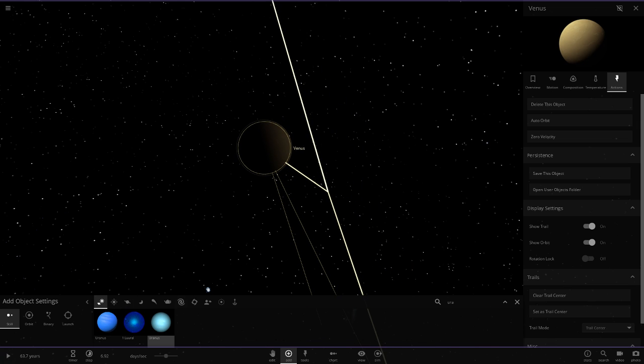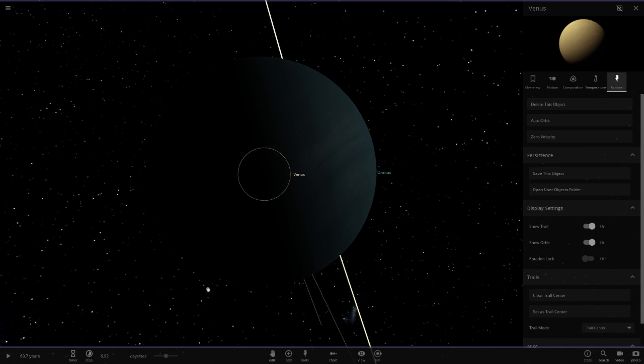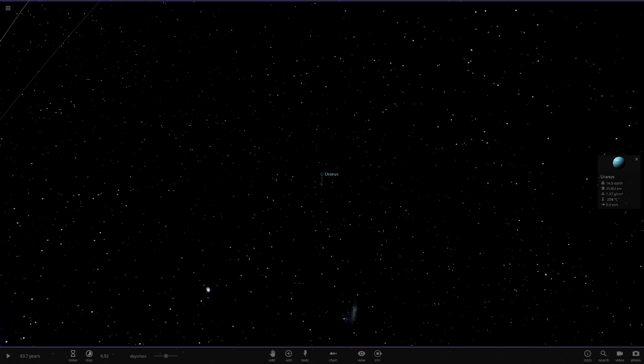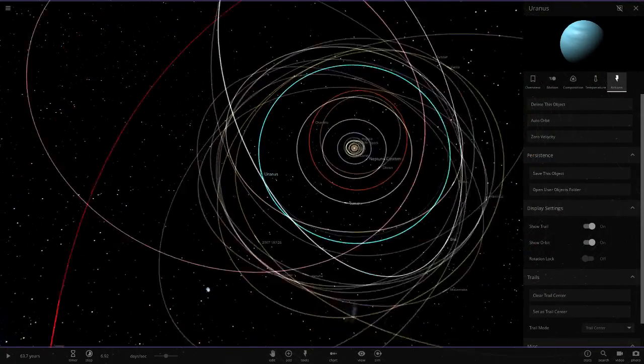So there we go. Let's spawn in Uranus. There we go. So let's place that there. So Uranus is now where Neptune is. So probably not going to be much changing at Uranus temperature-wise, since it will probably still be the same. So auto orbit with you. Okay, the orbit is there.